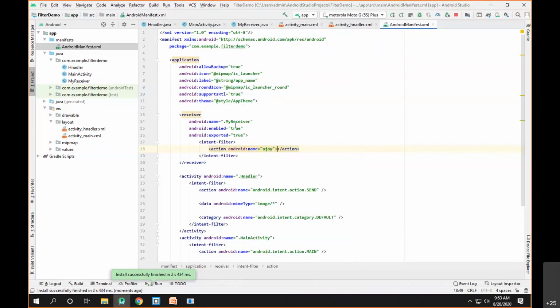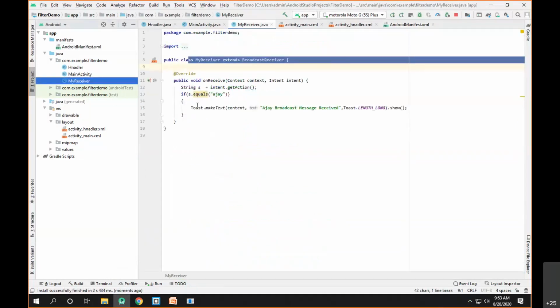This is given to the broadcast receiver. It's enabled, exported is true. So the intent filter I have set, the receiver is enabled, then my receiver is implemented. s equals Ajay. Yeah, that's it. What's happening here? It's not showing the toast.